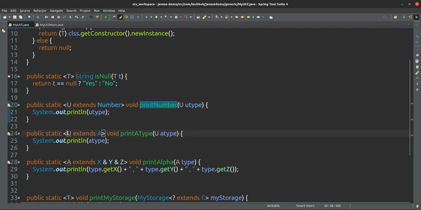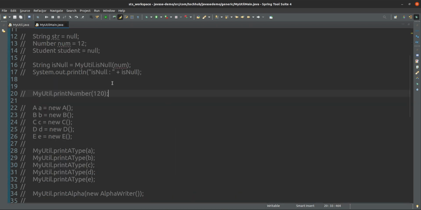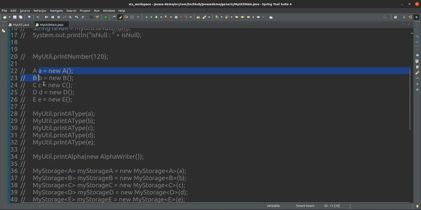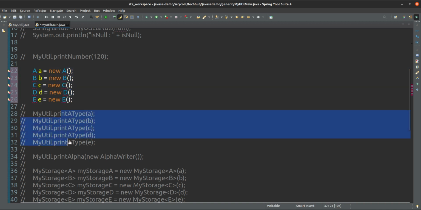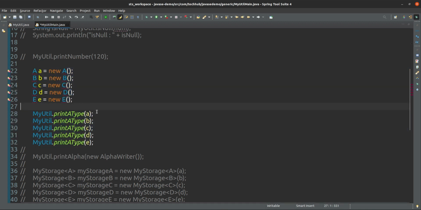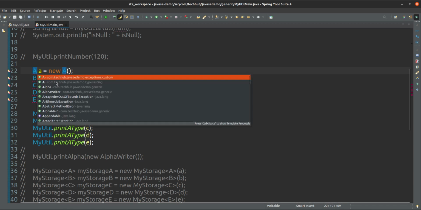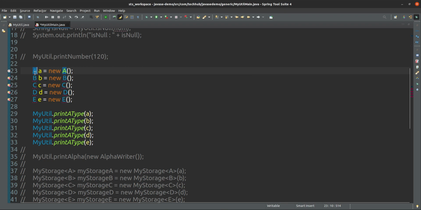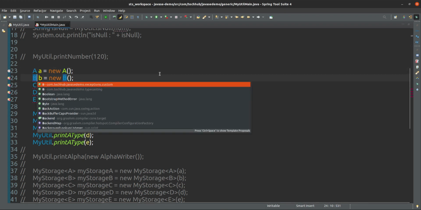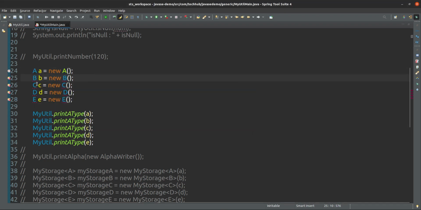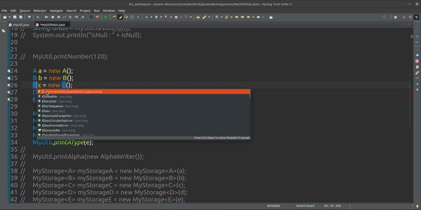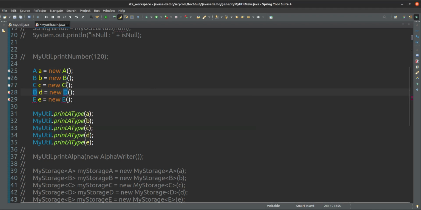Next one is extends A. It should be extends A, means any subtype of A or A is valid. Suppose print A, because we have already seen this one, A, B, C, D, E in typecasting.